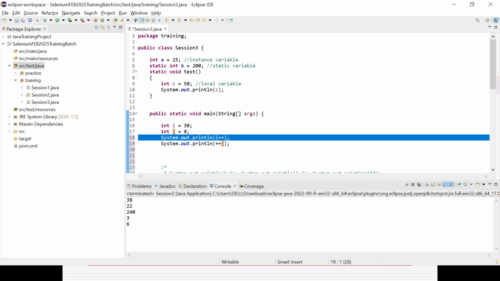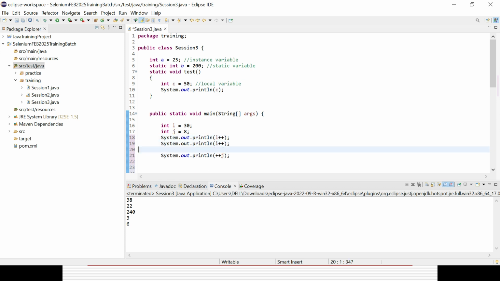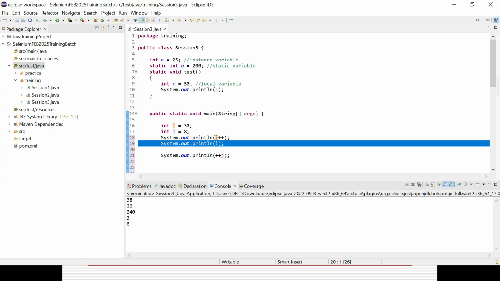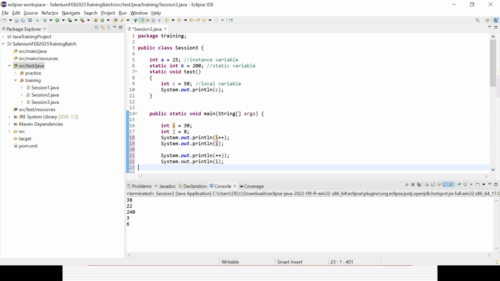The i value is 30 and I want to print something with i plus plus. What will be the output? 30 only, right? Let's give these four lines.